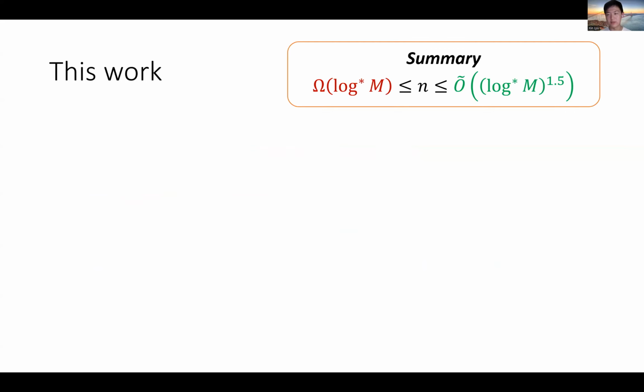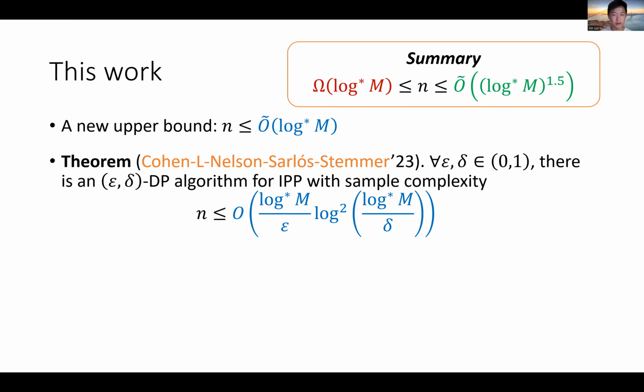And now let me introduce our work, where we show a new upper bound of O tilde of log star m. So up to lower order terms, we have basically closed the gap between the previous upper and lower bounds. If you want to be precise about the asymptotics, or if you care what's hidden in the O tilde notation, let me spell out the sample complexity precisely.